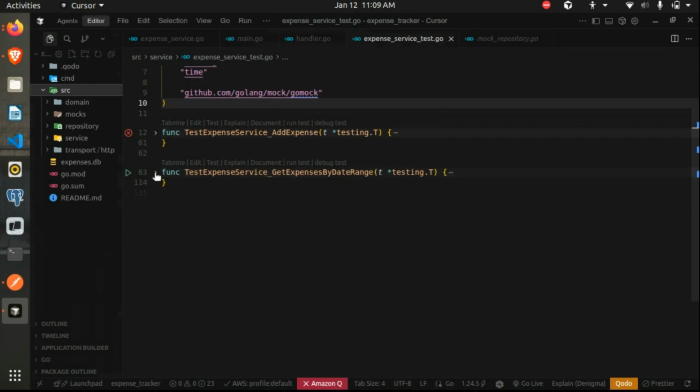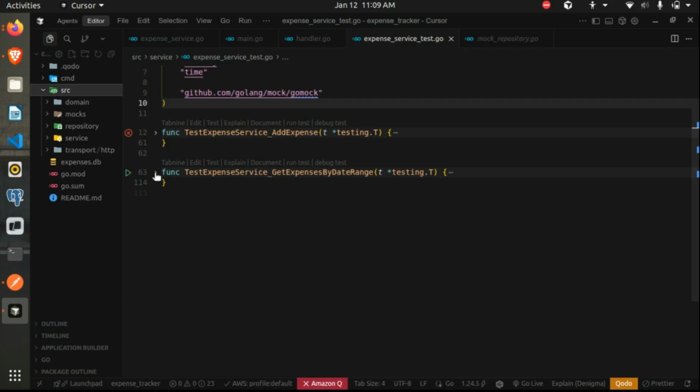Now, let's say we mocked our user defined functions, but there are cases where you are using packages and you want to mock their functions. For example, let's say we have the time package, time.now. Now, time.now is not your function. It is a library defined function. And in that case, how will you mock that?